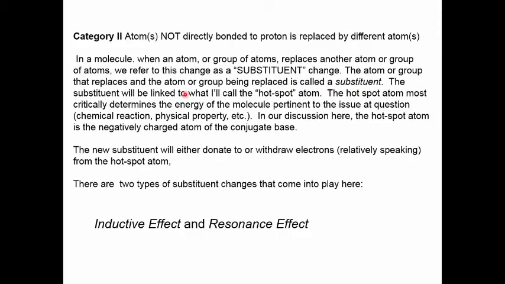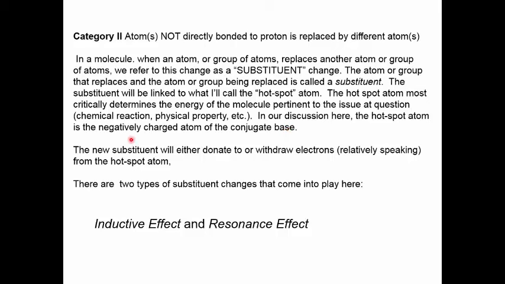The substituent will be linked to what I'll call the hotspot atom. The hotspot atom most critically determines the energy of the molecule pertinent to the issue at question, that is, whether we're talking about a chemical reaction or a physical property. In our discussion here, the hotspot atom is the negatively charged atom of the conjugate base.